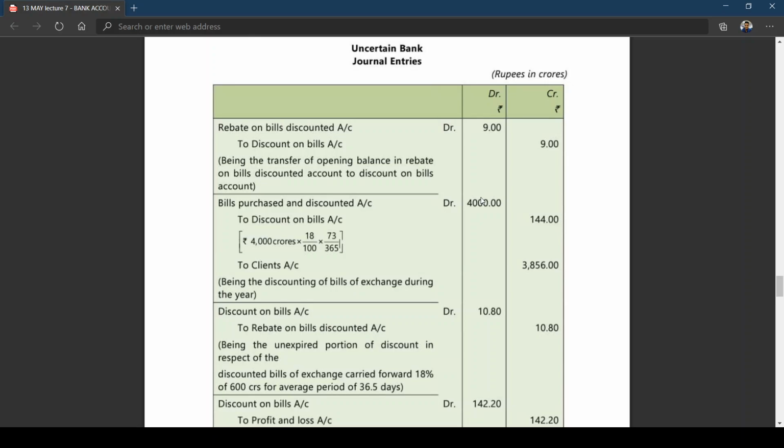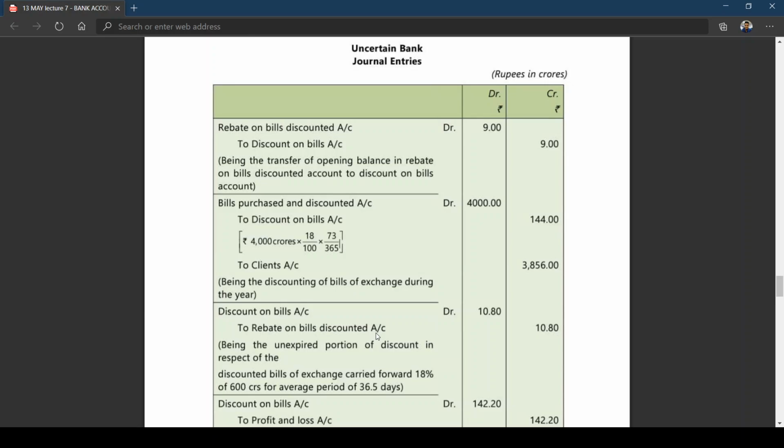Now we need to calculate discount on bills. What is the entry you should write? This is the closing rebate on bills discounted. That means income received in advance. Just like income account debit to income received in advance, here in place of income we are using discount on bills to rebate on bills discounted.